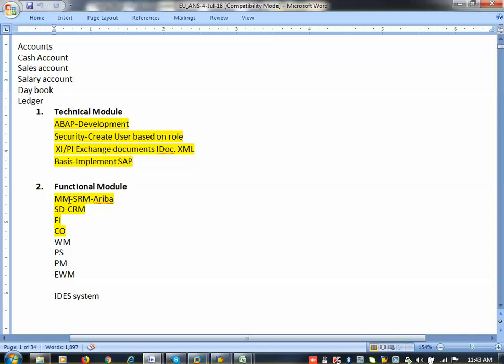That is also older now. That is going to be replaced with Ariba. It's a web-based tool like your Gmail. Okay, so now SD. SD means sales and distribution department.